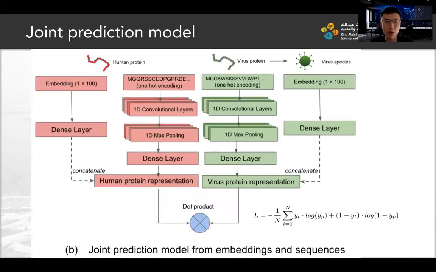And this is our model architecture. Our model takes as input a pair of human and virus proteins. For each protein, it uses its phenotype embeddings and the protein sequences as features. At the end, the model outputs a 0 to 1 score, indicating the likelihood of interaction.